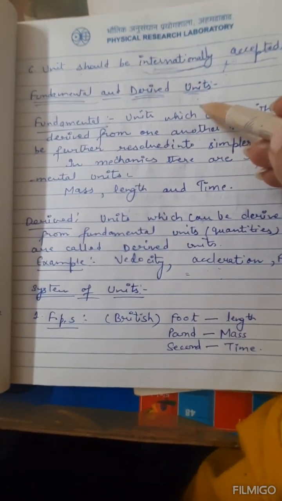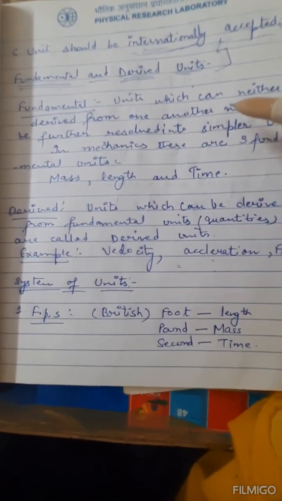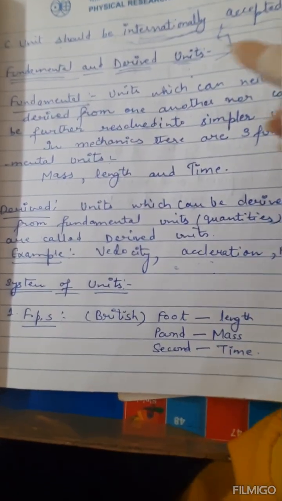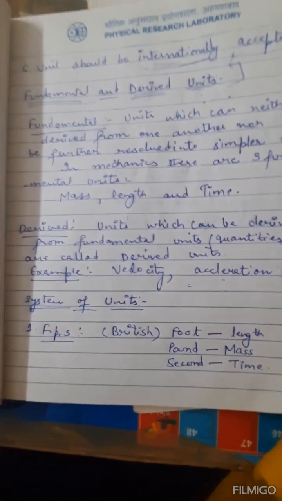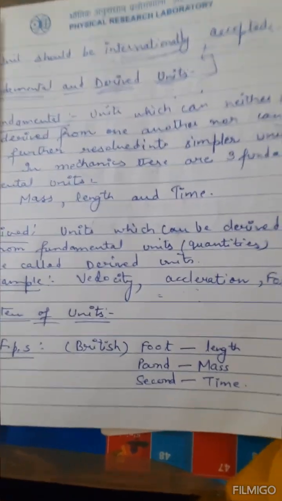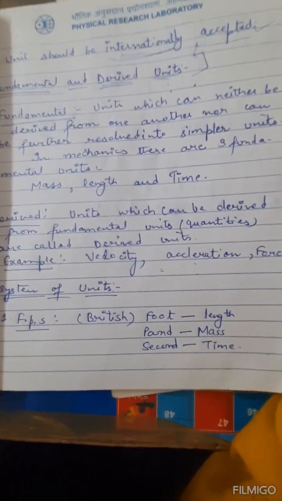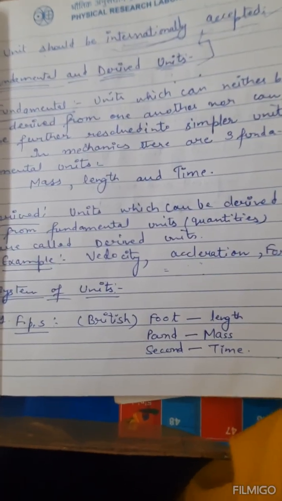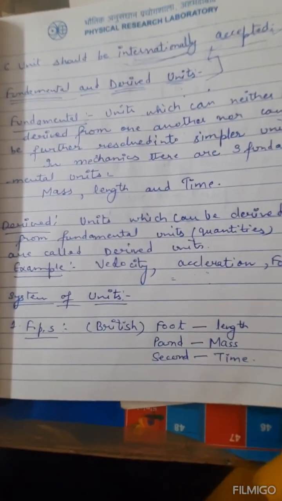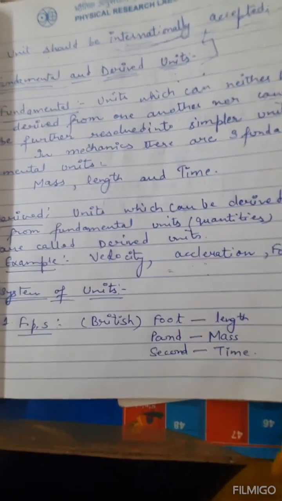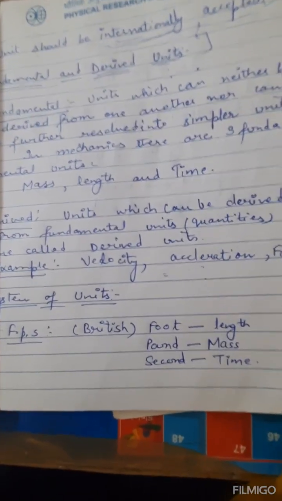Now, what are fundamental and derived units? If you want to learn about units, we should know what fundamental and derived units are, and for which purpose they are made. Fundamental units, as the name suggests, can neither be derived from one another nor be further resolved into simpler units. They are the basic units. What can they be? They can be mass, length, and time. You can't resolve mass, length, or time into subparts.